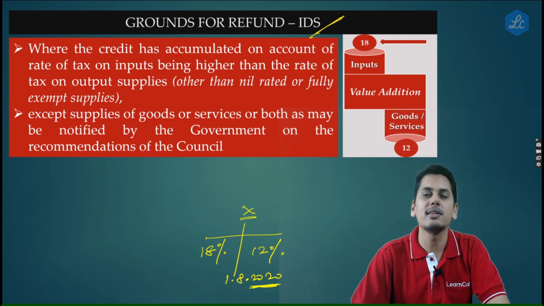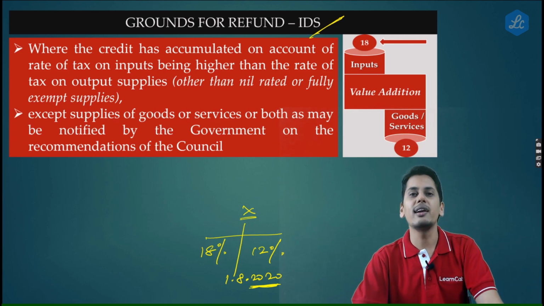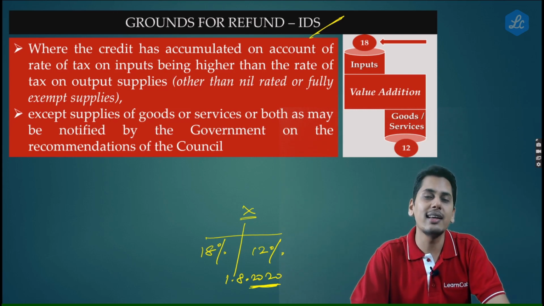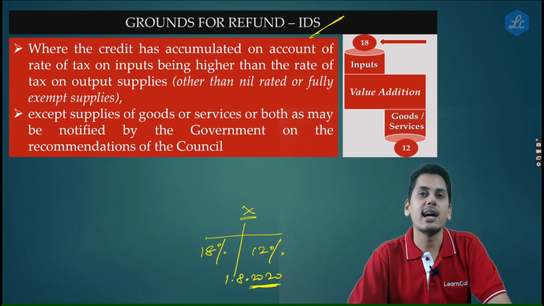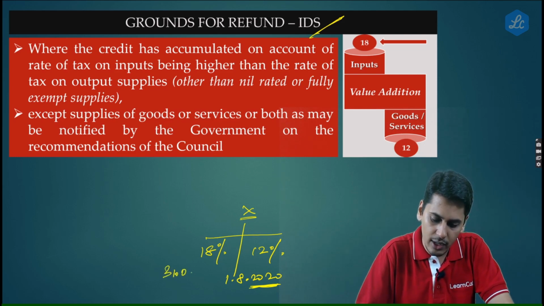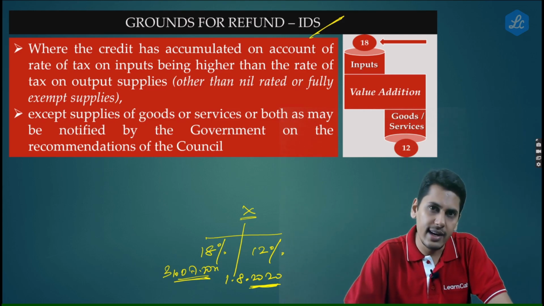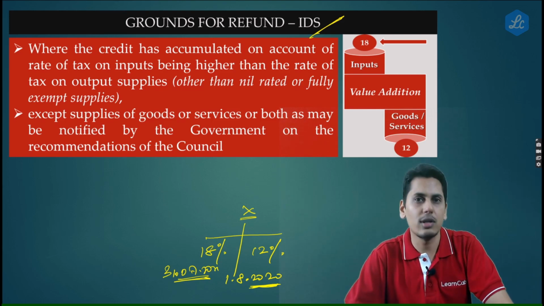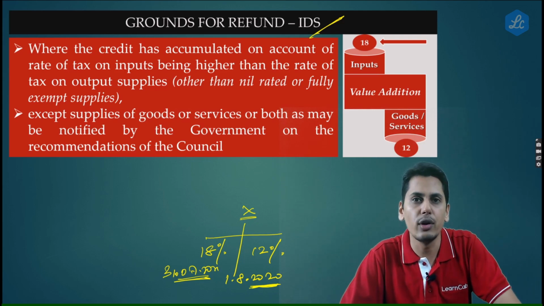Now friends, to which the government's reply is, this particular product X never carried two different rates of taxes on one given day. On any one single day, it did not carry two different rates of taxes. So therefore, this cannot be called an inverted duty structure. Meaning thereby, let's say you take the case of 31st of July 2020. On 31st of July 2020, whether you purchase it, it was 18. Whether you supply it, it is going to be 18. Let's say on and from 1st of August 2020, whether you purchase it, it is going to be 12. Whether you supply it, it is going to be 12.